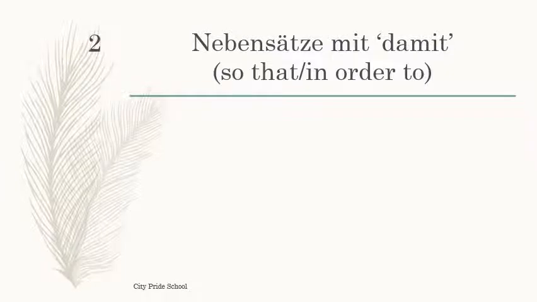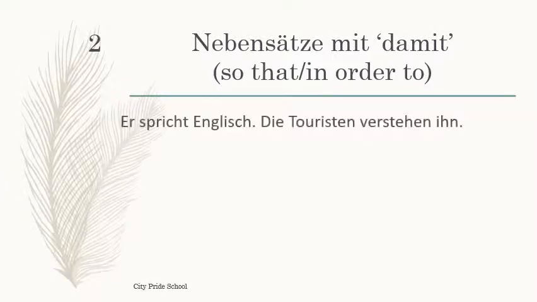Nebensätze mit damit. As I already told you, damit is known as a subordinate clause. That's why let's first see the Nebensätze mit damit. Damit means so that or in order to. Now let's see one example of damit. Here two sentences are given and these sentences are combined with the help of damit. Let's read the sentence first.